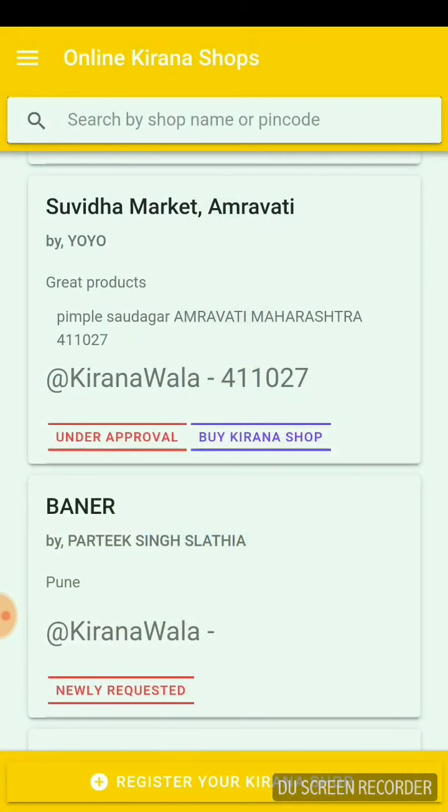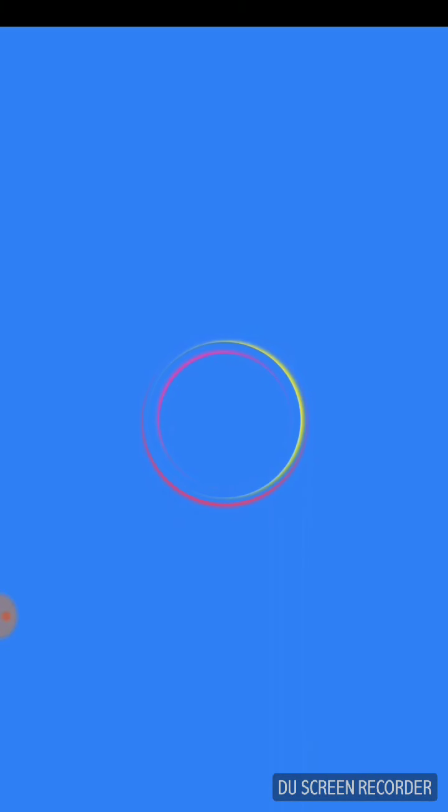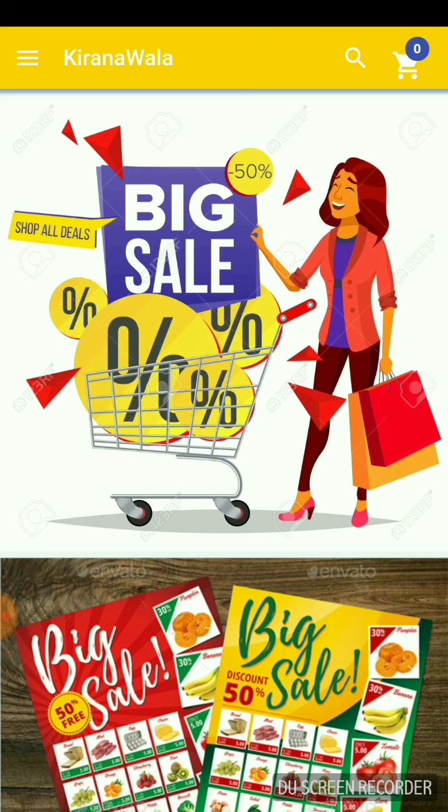Once done, it will reach the admin, and within one day your shop will be approved and you are ready to go. Once your shop is approved, your shop is listed, and your customers will go to your shop, select, and join your Kirana shop, and the sales start from there.